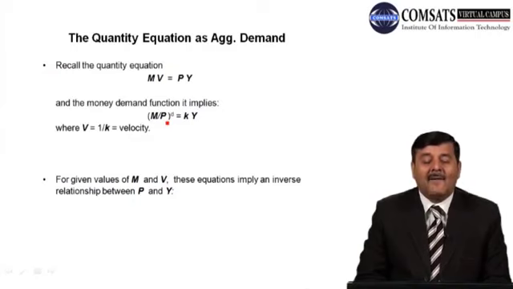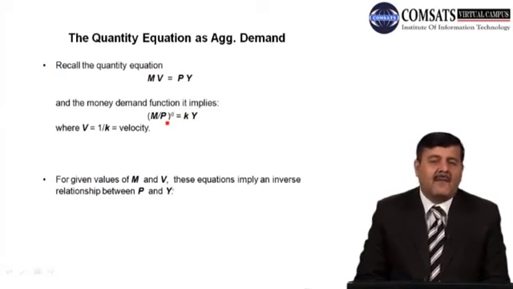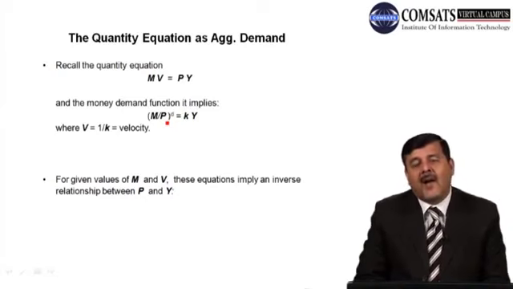Now for any given values of M and V, these equations imply an inverse relationship between output and price, between P and Y. Suppose M is given to us and velocity is given to us, then price and output level in the economy are inversely related. Suppose if price goes up, output will go down.